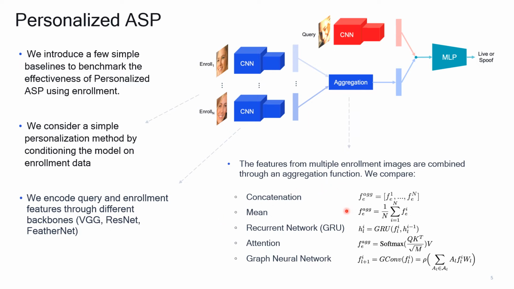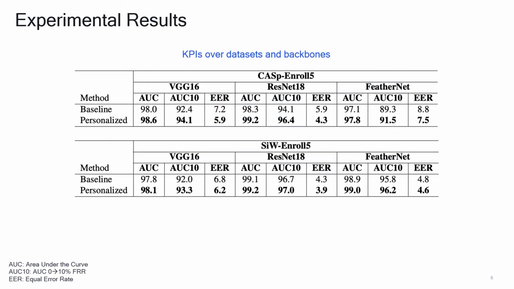In our experiments, we investigate different implementations for this aggregation function, including non-parametric ones like concatenation and mean, and learnable ones like GRU, attention, and GNNs. We finally evaluate our personalized approach and observe an improvement in performance against non-personalized baselines across different datasets and backbones.